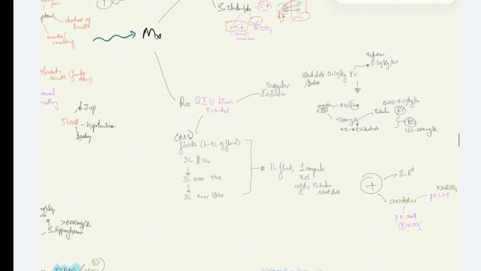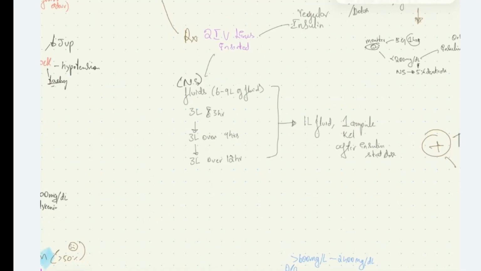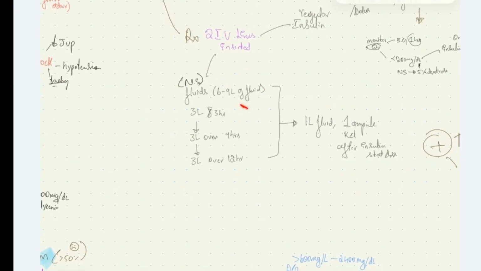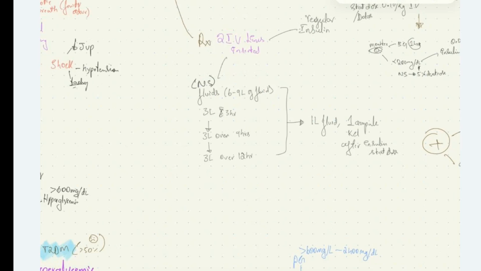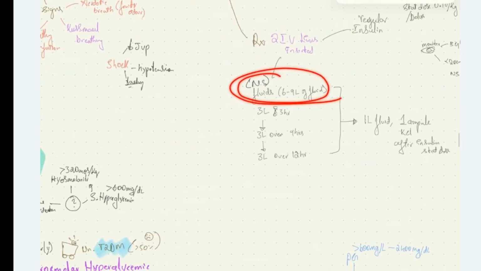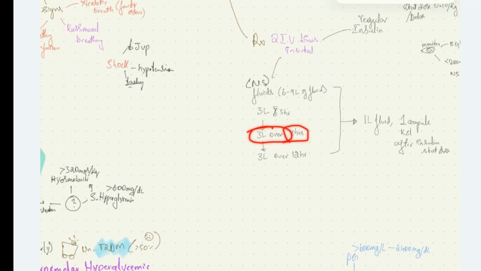Now, how do we treat these patients? We insert 2 IV large bore cannula, and then we give normal saline fluids. We replace 6 to 9 liters of fluid over 24 hours like this. Because the patient is having dehydration, we should replace. Fluid replacement is very, very important. We'll give 3 liters in first 3 hours, followed by 3 liters over next 9 hours, followed by 3 liters over next 12 hours.